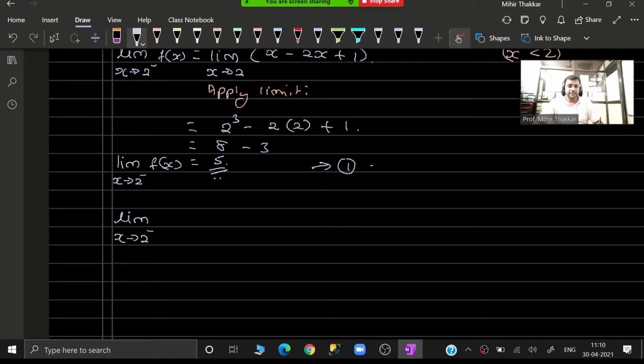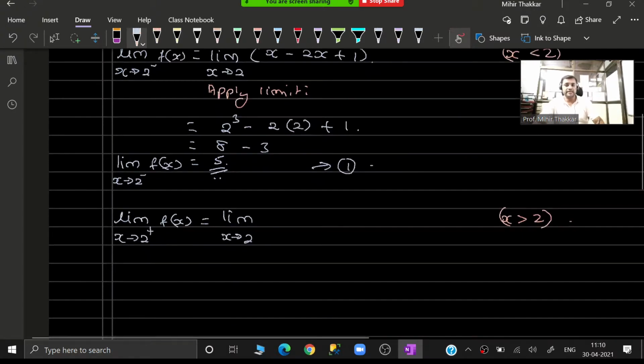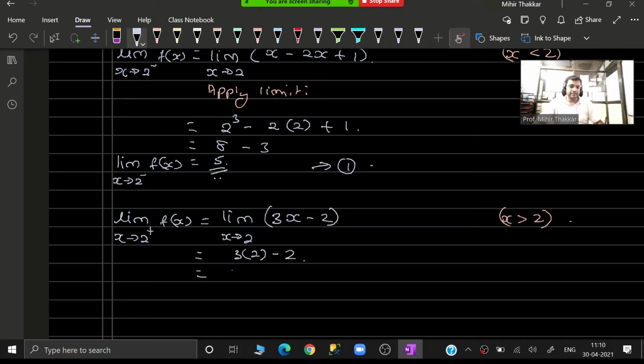Limit as x tends to 2 plus of f(x). Now when I want to find the limit as x tends to 2 plus of f(x), I have to use the function when x can be greater than 2. Do you have such a function? Yes, you do have it. The second one, 3x minus 2. Let me use that. So if I substitute, I can say over here 3 into 2 minus 2, that comes out to be 6 minus 2, giving us 4, equation 2.